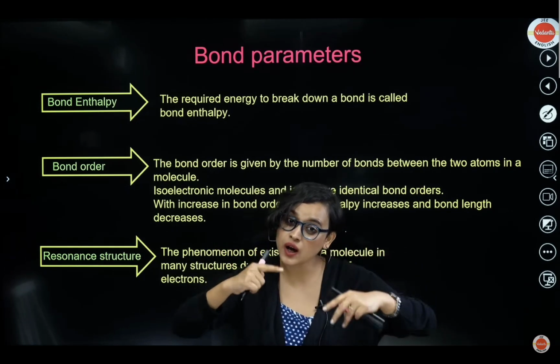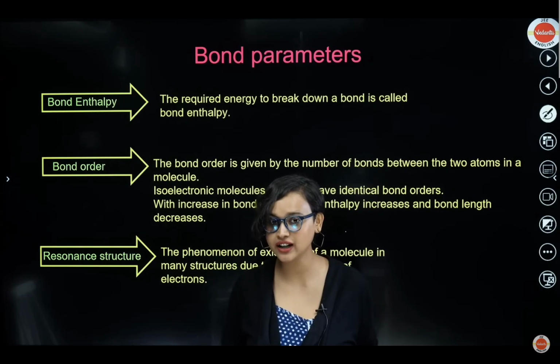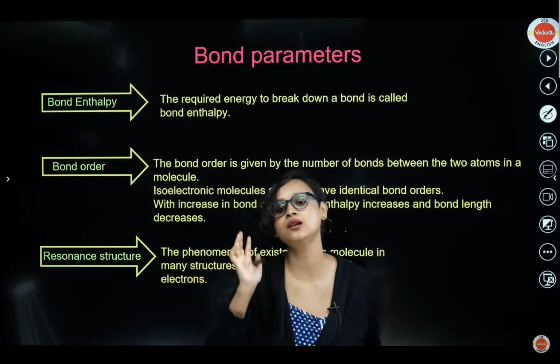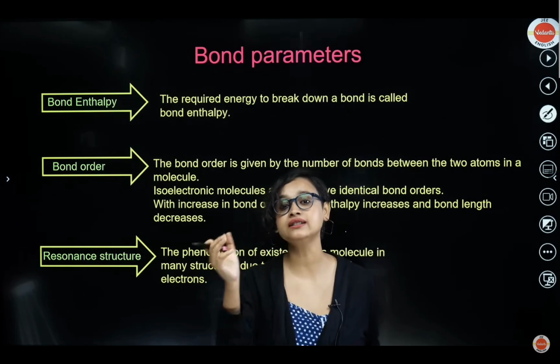If it is a triple bond, it will require a little more energy to break, right? Yes, everybody. Are you getting my point? So you see that whenever the bond order increases, bond enthalpy also increases. The next point says bond length decreases. What do you mean by that?